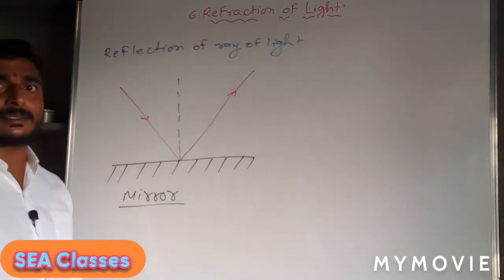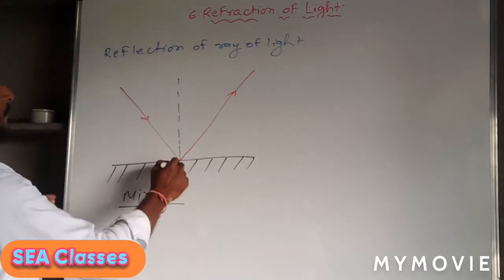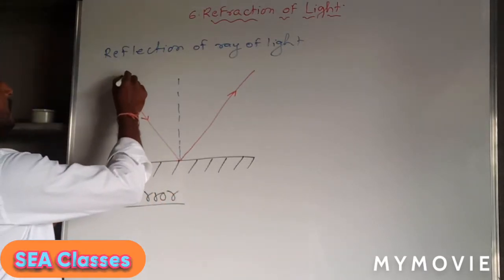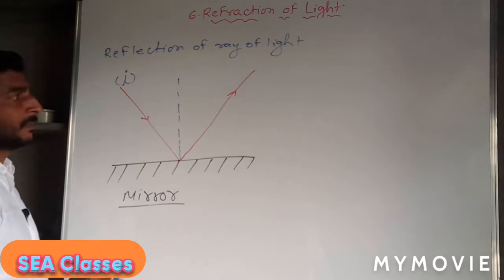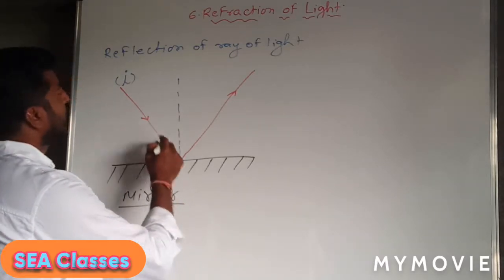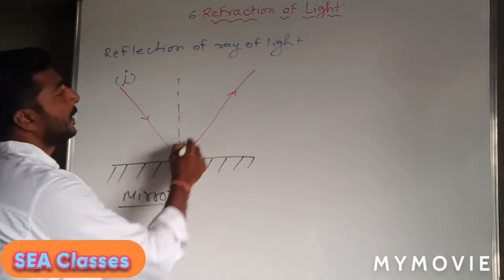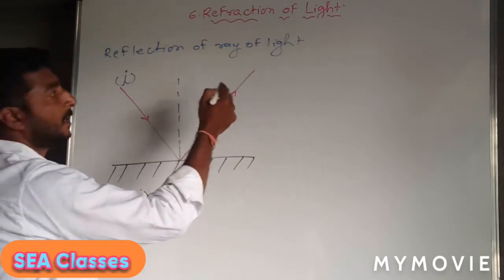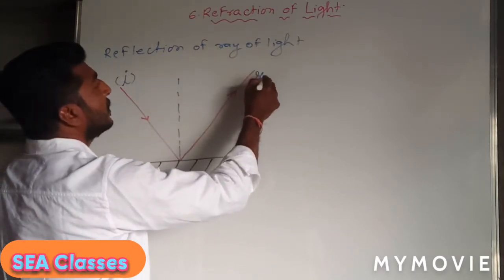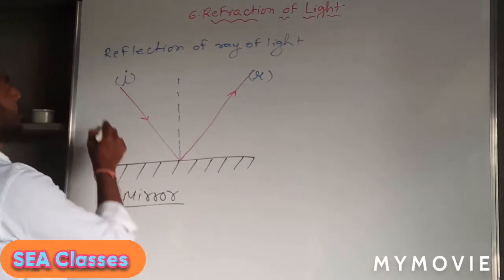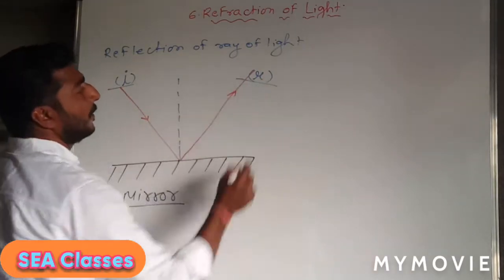the lower classes. The ray which falls from the source is called the incident ray, and the ray which, after falling on the surface of the mirror, travels in another direction is called the reflected ray.